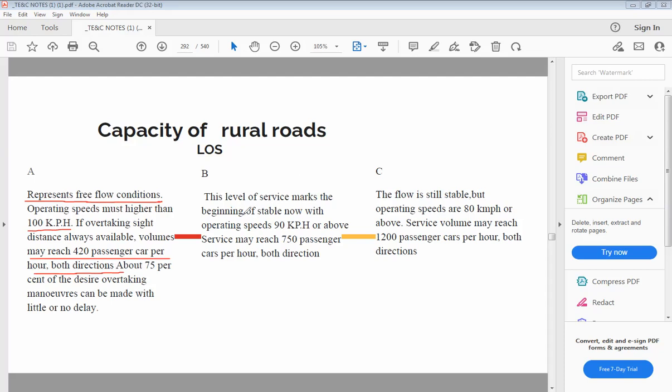For B, the speed is about 90 kmph and volume may reach 750 passenger cars per hour in both directions. For C, the flow is stable, but the speed here is 80 kmph and volume will be 1200 cars per hour in both directions.